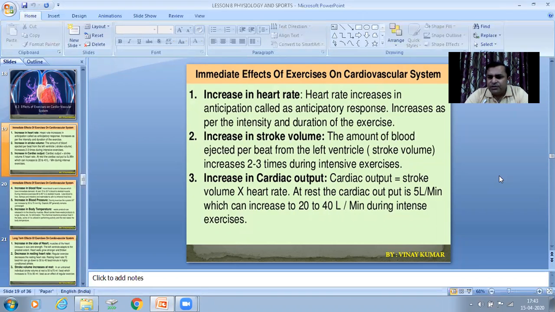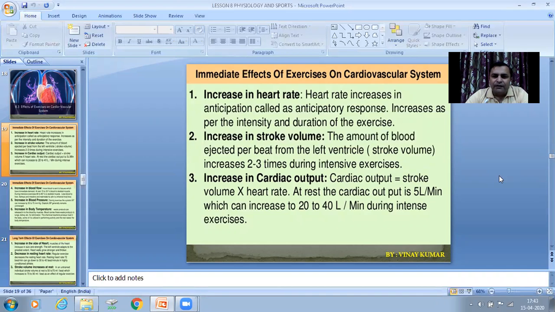On the cardiovascular system, effects of exercise are of two types: short-term or maybe immediate effects and the long-term effects. So first of all, we talk about the immediate effects or maybe the short-term effects. First effect is increase in heart rate. Now, when any individual performs any physical activity or physical workout, his or her heart rate rapidly increases.